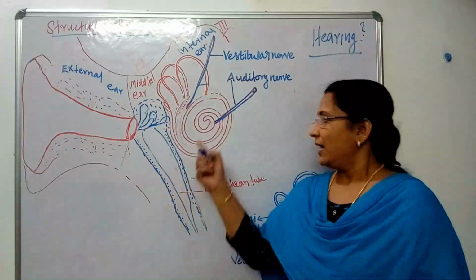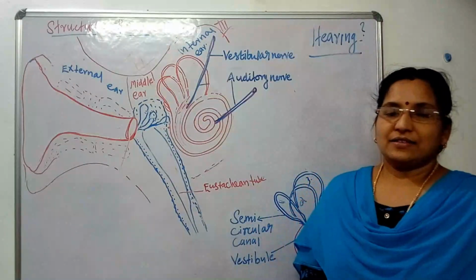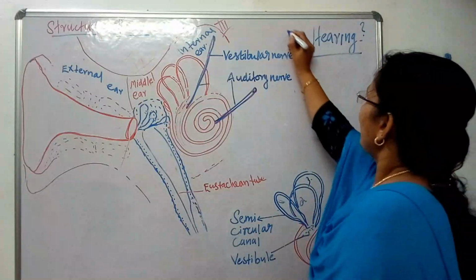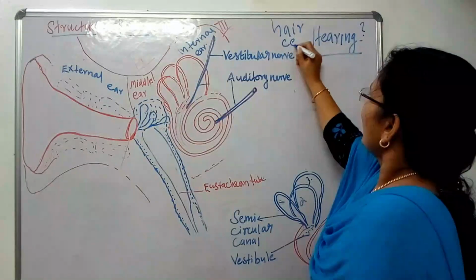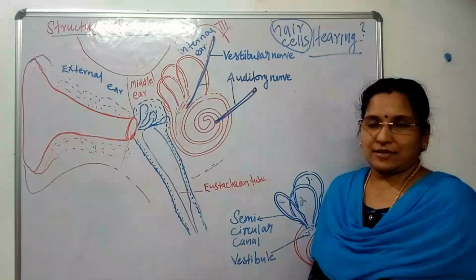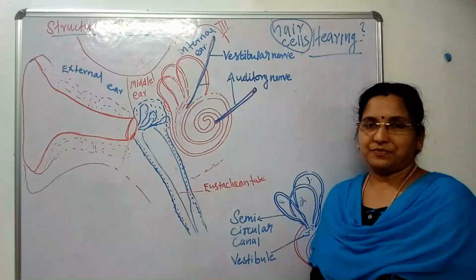The cochlea of the internal ear helps us to hear. The auditory receptors are named hair cells. The hair cells are known as the auditory receptors, and they are present inside the cochlea.